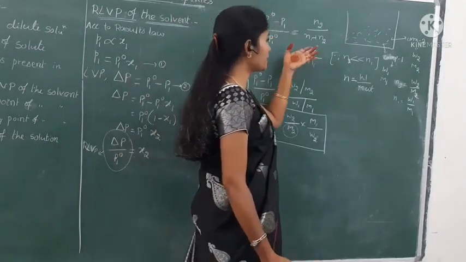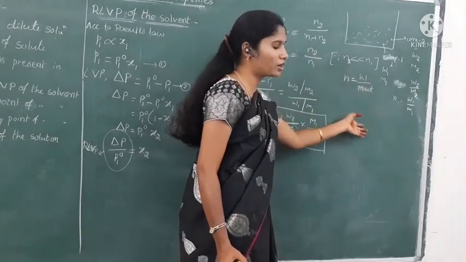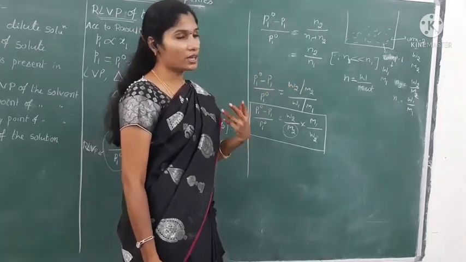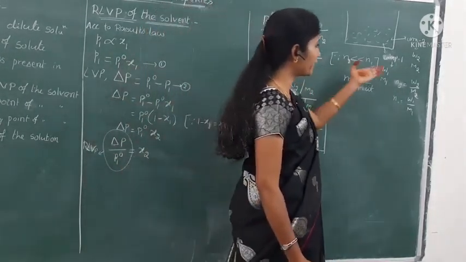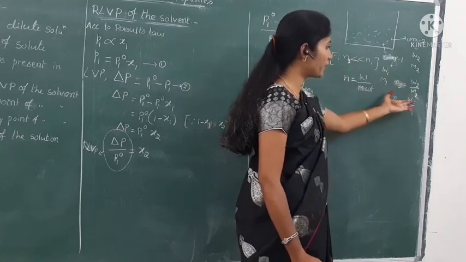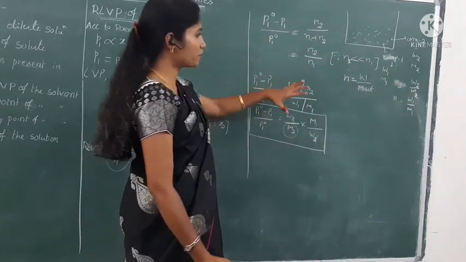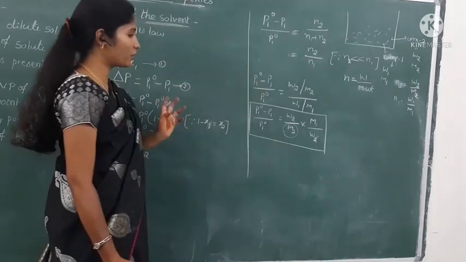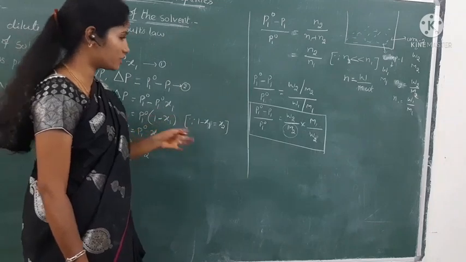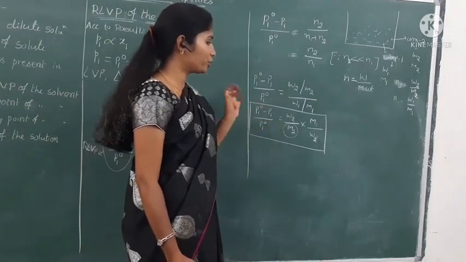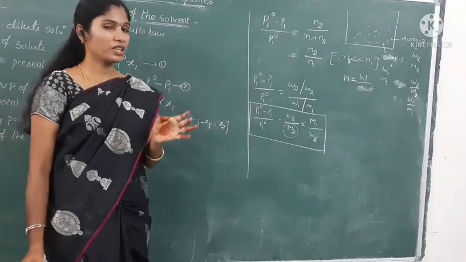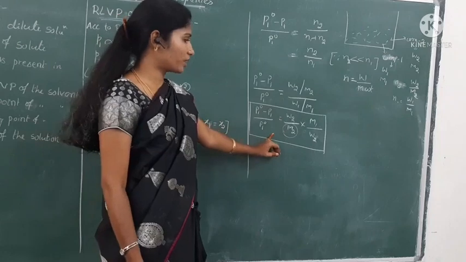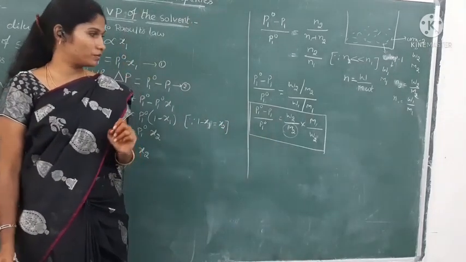Next we can express the number of moles in terms of weights and molecular weights of the components, because the formula of number of moles is equals to weight by molecular weight. So for N2 component we are writing W2 and M2. For N1 we are writing W1 and M1. By substituting those values in this equation, we can get the final equation as P1 naught minus P1 by P1 naught is equals to W2 by M2 into M1 by W1. It is about the relative lowering of vapor pressure. So based on this equation, we can get a problem in our examination.